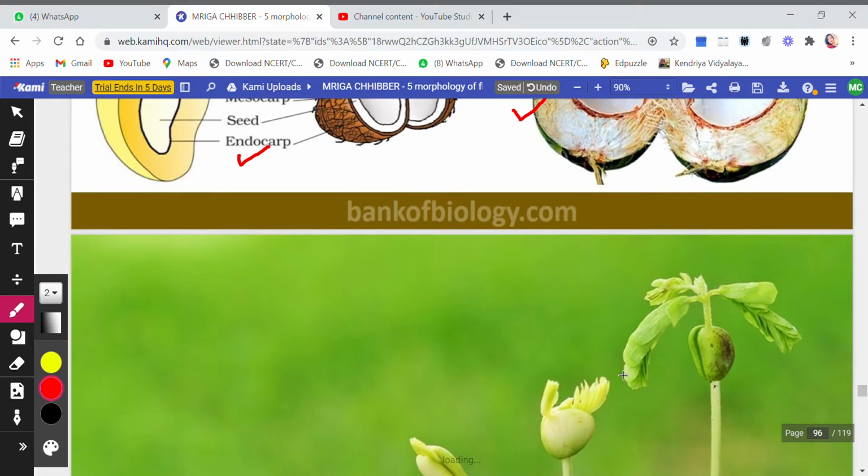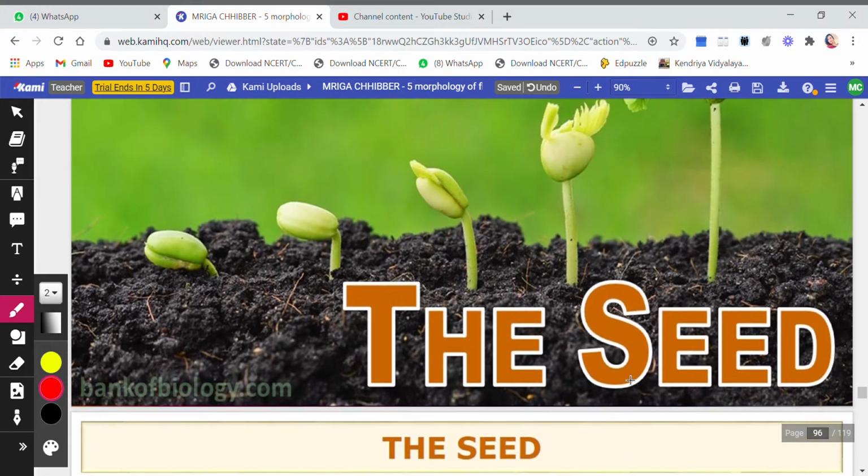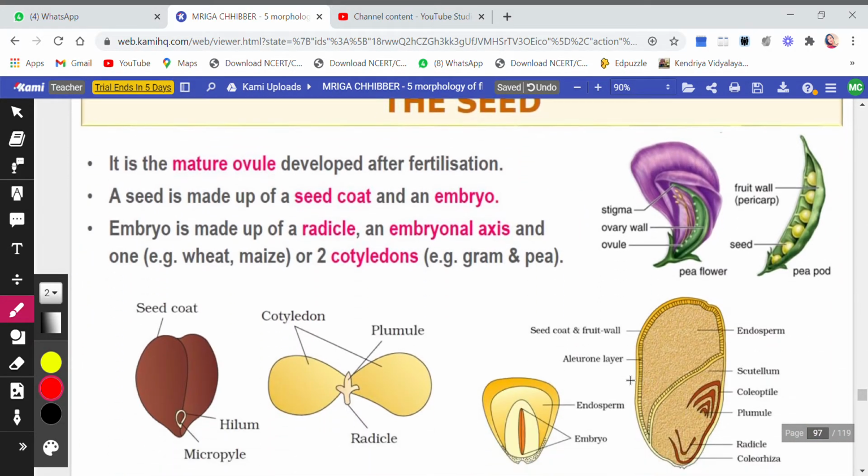Okay. Now we come to the seed. It is mature ovule. I told you ovary will develop into a fruit and ovules will develop into a seed. So it is a mature ovule developed after fertilization. Seed is made up of seed coat and an embryo. A seed contains a seed coat as you see here, and it also has an embryo inside.